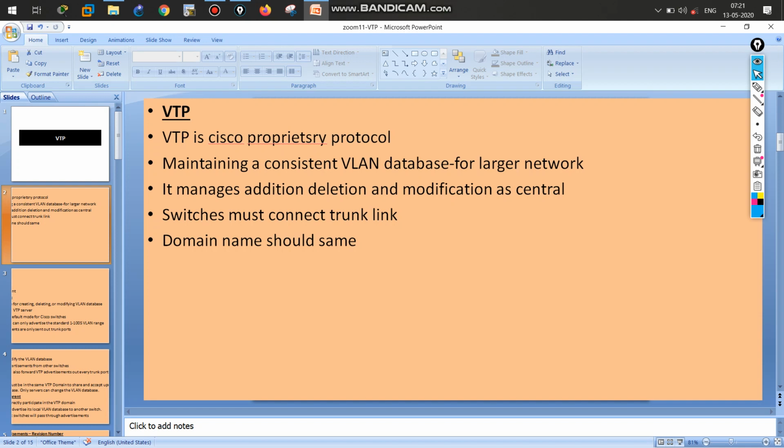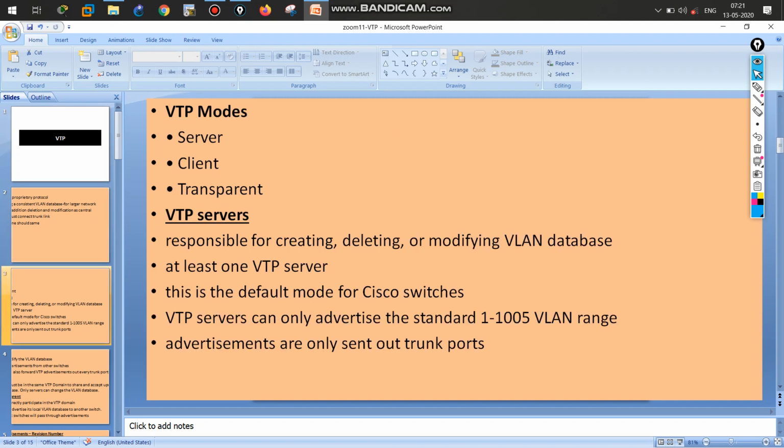Multiple domains can be created on a single switch, and they are classified by domain name. If three switches are in the same domain name, they accept every update because their domain name is the same. During the lab you will understand more.